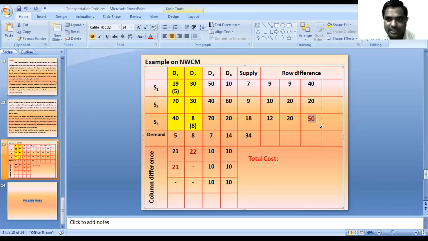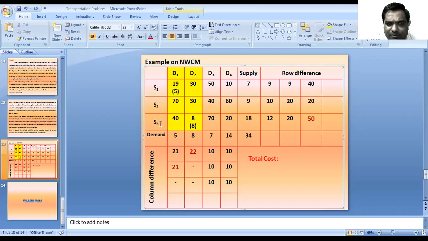In the S3 row, the supply of S3 is 18 units, and the lowest unit transportation cost is 20 units. Here the lowest unit cost is 8 units, no doubt, but we have already fulfilled the demand of S2, so we have to go to the next lowest cost of transportation, that is 20.